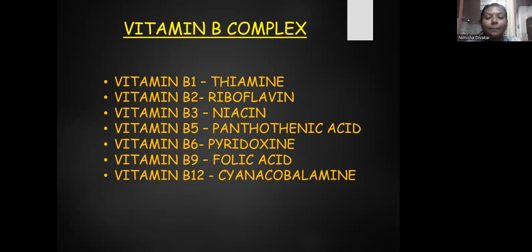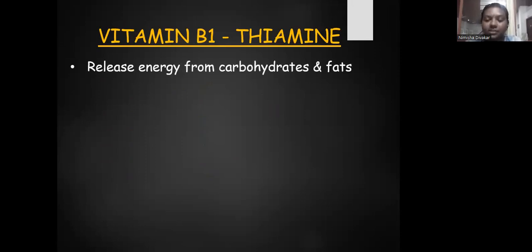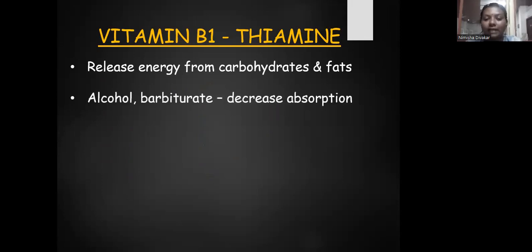Now moving on to vitamin B complex. There is vitamin B1, B2, B3, B5, B6, B9, and B12. B1 is thiamine, B2 is riboflavin, B3 niacin, B5 pantothenic acid, B6 pyridoxine, B9 folic acid, and B12 cyanocobalamin. And there is another vitamin, known as vitamin B7 or vitamin H, which is biotin. First one is vitamin B1 or thiamine. Thiamine releases energy from carbohydrates and fat. The consumption of alcohol or barbiturates decreases the absorption of thiamine.